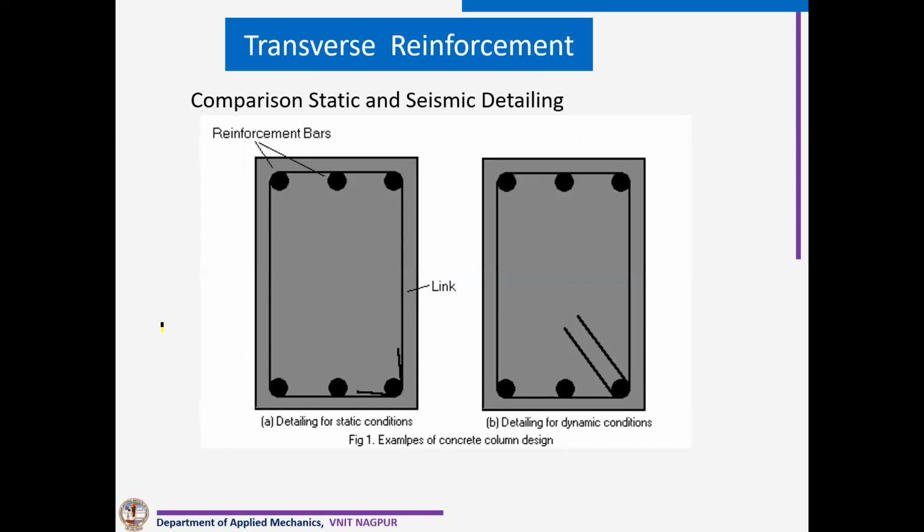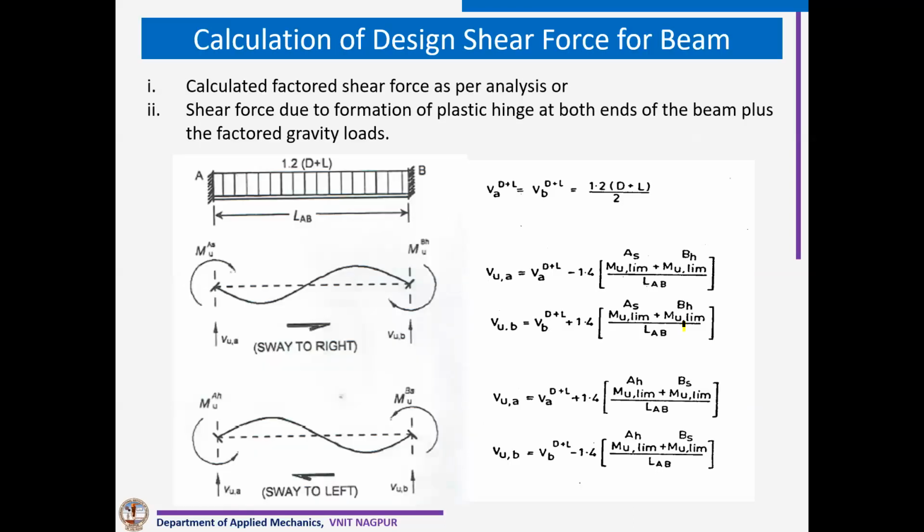See, there is a reason why we have to take this inside. Earlier in IS 456, I have visited many sites, they provide links like this. In case of seismic analysis, especially seismic load, such types of links are of no use. We have to provide links like this inside the column so that they will not get opened when earthquake force comes.